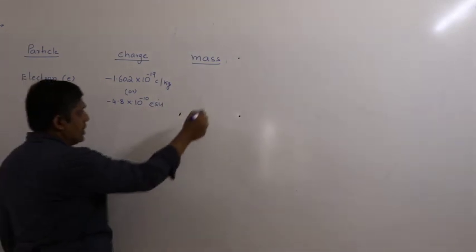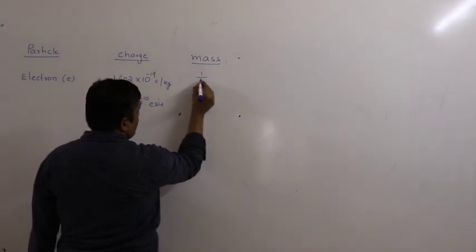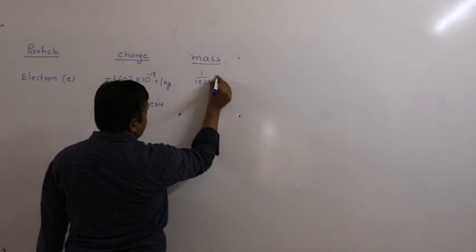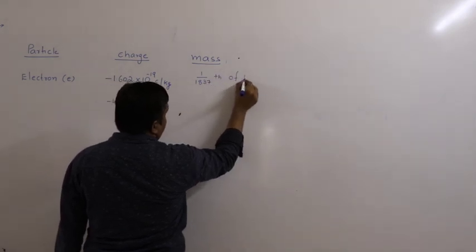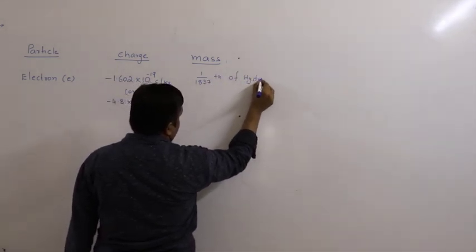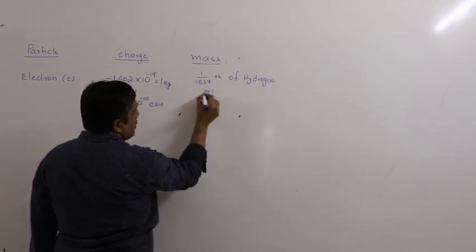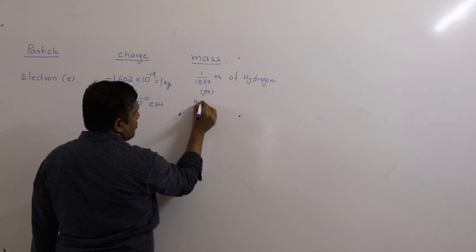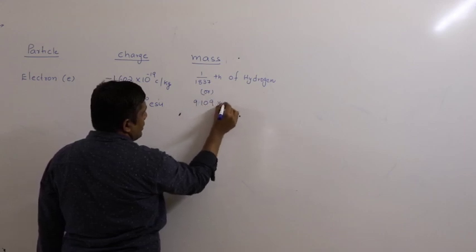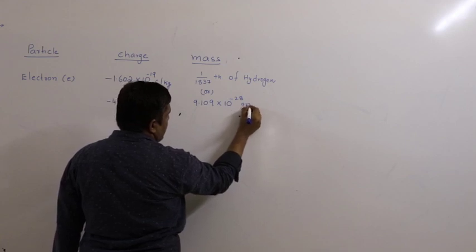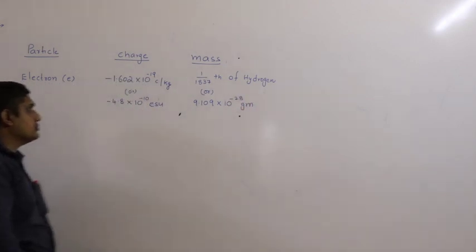Mass. The mass of electron is found to be 1 by 1837th of mass of hydrogen, or in absolute value it is 9.109 into 10 power minus 28 grams.